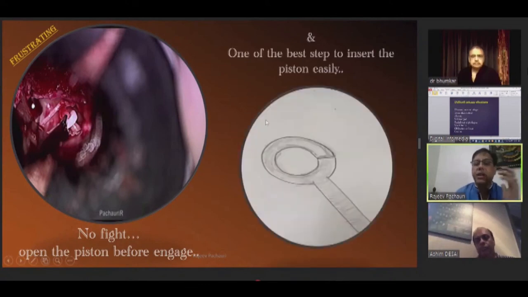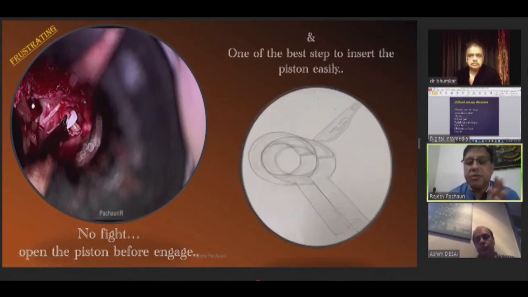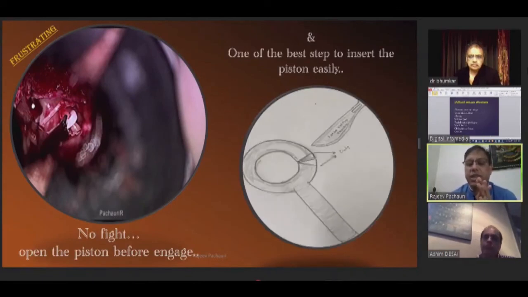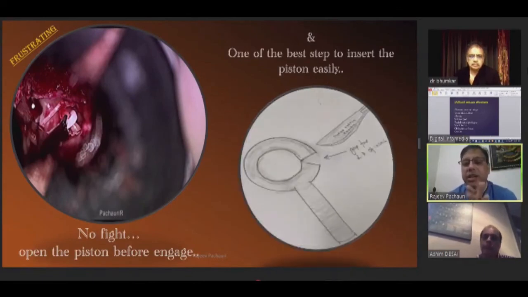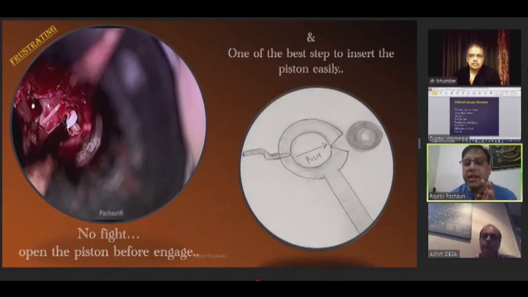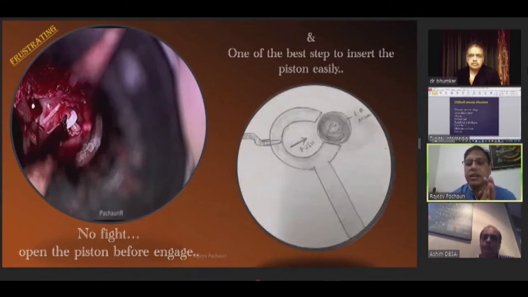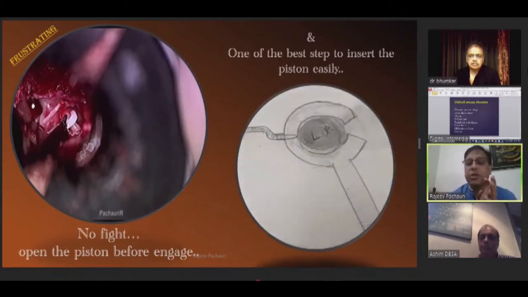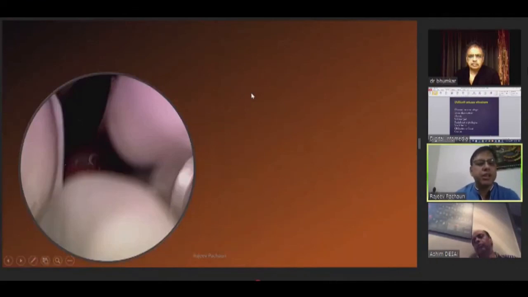And if you are not very comfortable with this technique, then one more option is there. You can use this technique, which I think is a better way. Try to make a nick on the opening side and then put it in. I don't have a good video, that's why I made this picture. That is one more way you can insert your piston very well in the incus. And I think two more points are there.